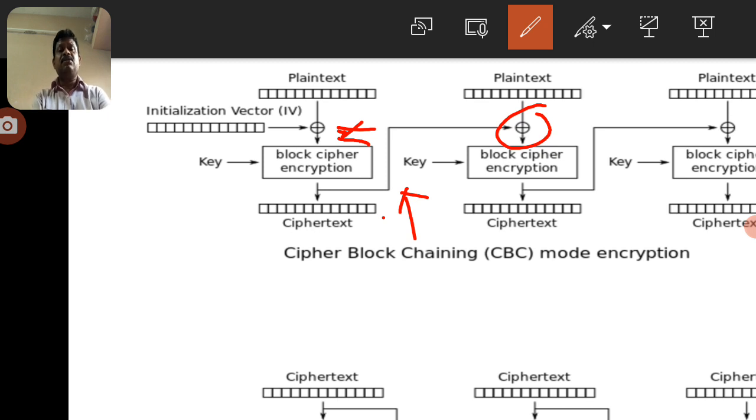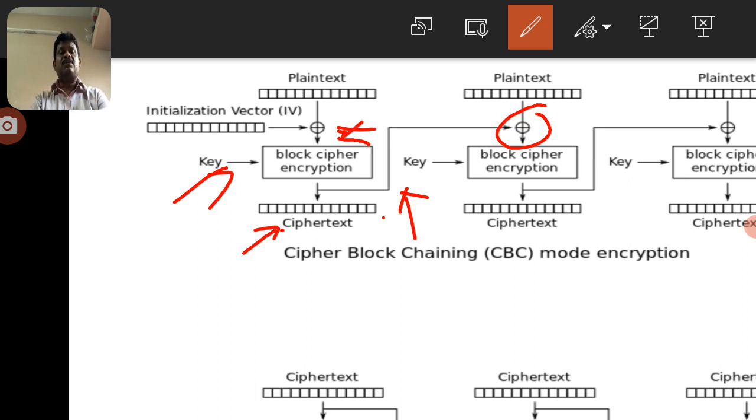Similarly, the exclusive operation is taken between the bits of the plain text and the initial vector, and finally it derives the combination of the plain text with the initial vector, and that data is encrypted with the help of the key. Here you can observe the key is taken. That key is added to the cipher block encryption. So finally it derives the ciphertext data. Now you can observe here the ciphertext data. This ciphertext data depends on the initial vector also.